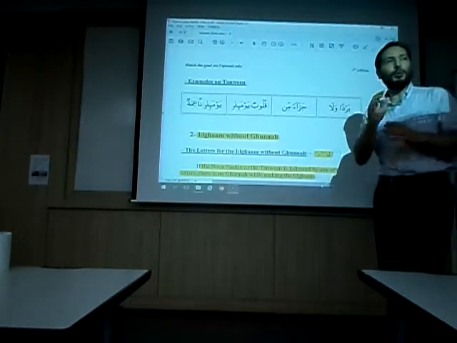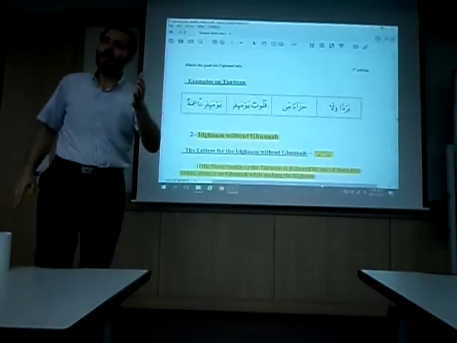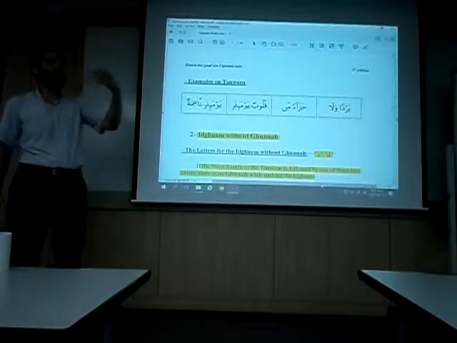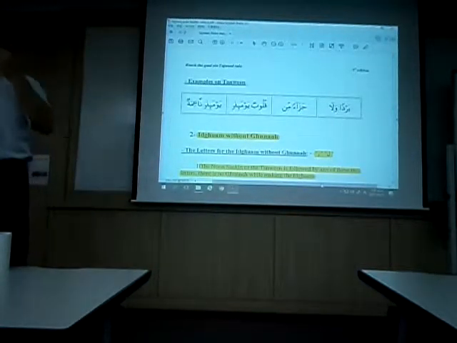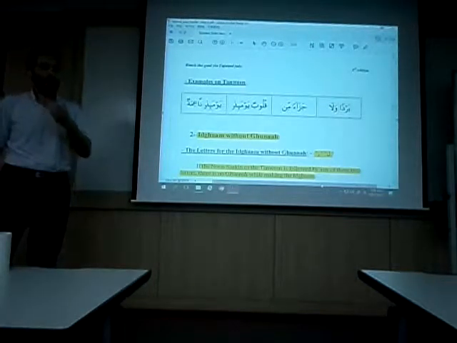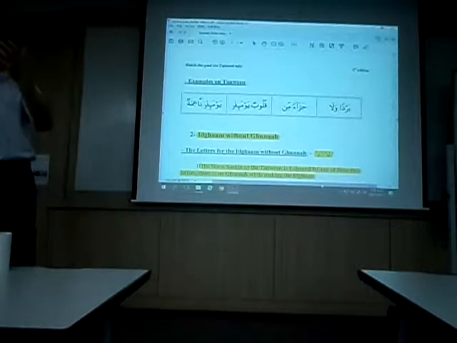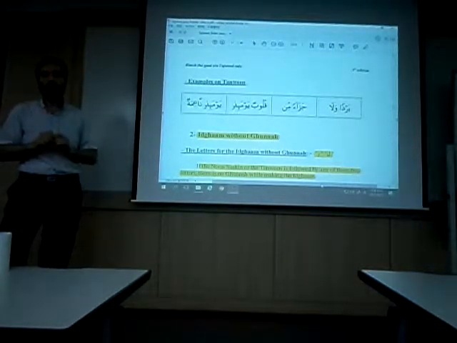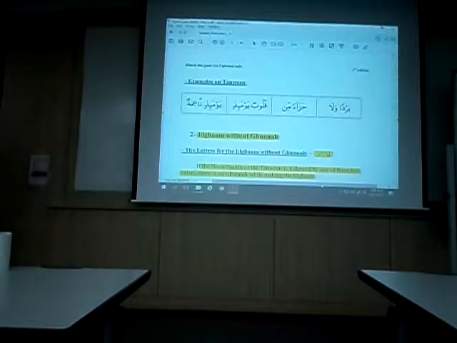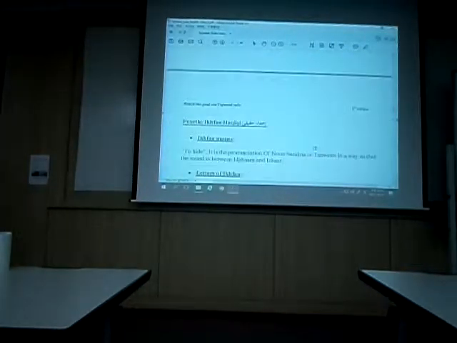So whenever we have ghunna, whatever the type of the ghunna, followed by a letter that is mufakham, then it should be mufakham. And whenever the noon is sakina or tanween, because we have ghunna here, followed by a letter that is muraqqaq, then it will be muraqqab. Forget about it now. I just want to remind you of it because we're going to see it here, inshallah.